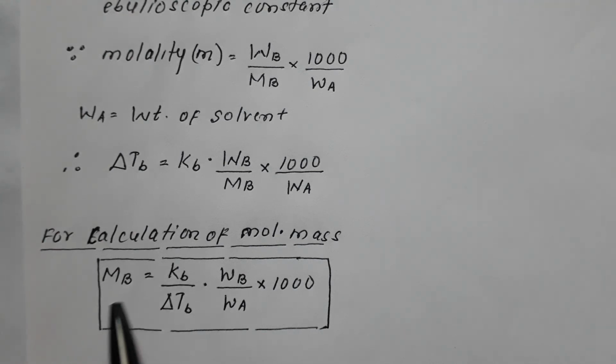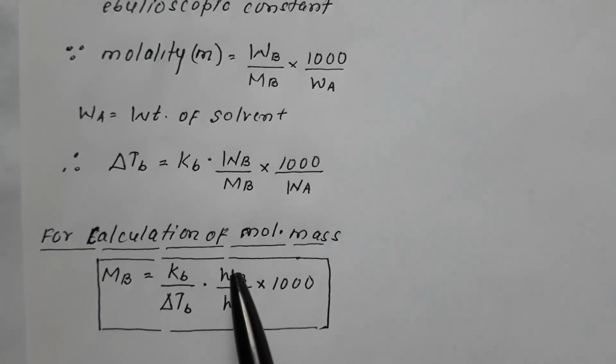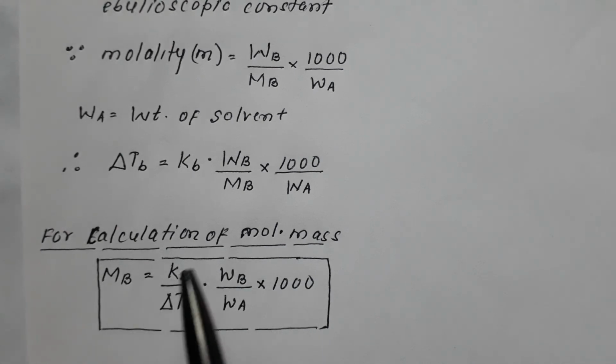KB is the molar elevation constant, del TB is the elevation of boiling point, WB is the weight of solute, and WA is the weight of solvent.